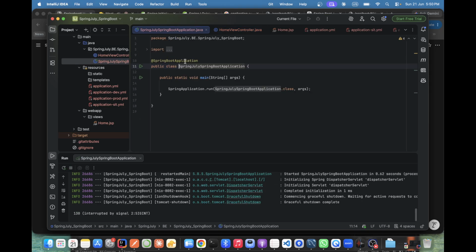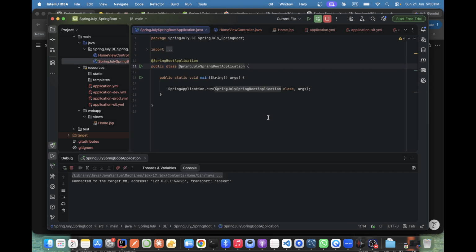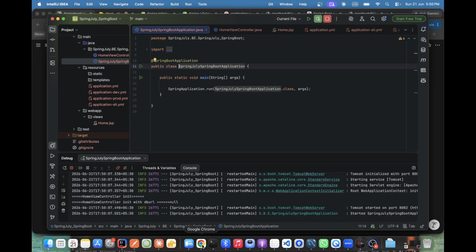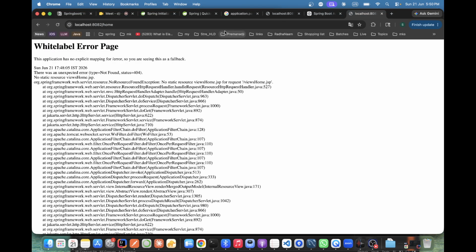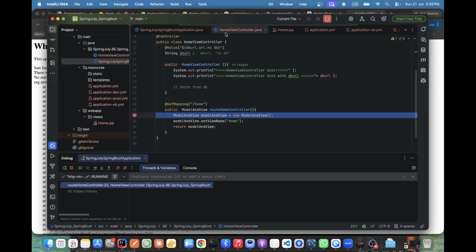Maybe this is coming or not. Let's go to debug mode to see now. This is coming here, request /home. Hey, it came, man. See, this is rendering. Okay, maybe it's not finding this file.